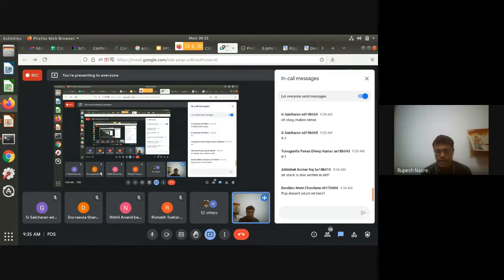Manisha says pop doesn't return int here. Yes, you are right. Although the pop that we have discussed in the slide must return the type that we have, I made a mistake there on the slide. But in C++, pop also essentially deletes the variable. It deletes meaning it calls the destructor of that variable. And therefore, what the designers have suggested is that if you want to pop an element and you are interested in retaining it, you use top, that is p. That is, you make a copy of that and then make use of it.